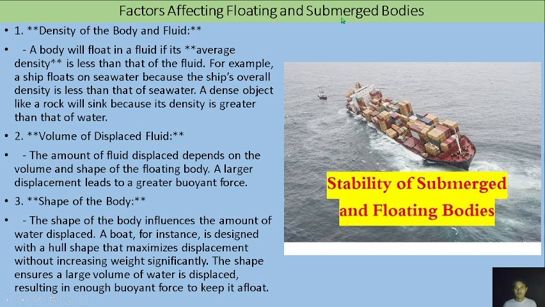So factors affecting floating and submerged bodies. First we have the density of the body and fluid, the volume of displaced fluid, and the shape of the body. Density of the body and fluid: mas mataas yung density, mas madaling lumutang. Okay, volume of displaced fluid: the amount of fluid displaced depends on the volume and shape of the floating body. Larger displacement leads to a greater buoyant force. And the shape of the body, of course. Pag hindi naman ganun kalapad yung shape niya, mas madali siyang lubog.